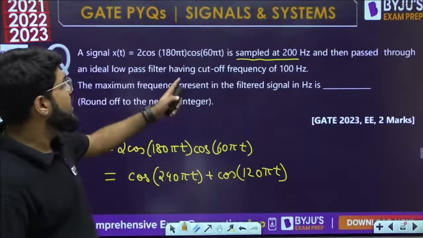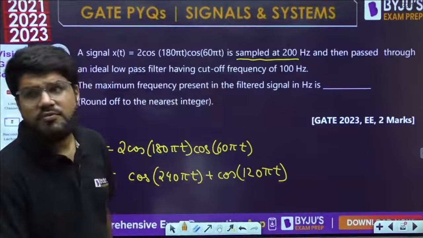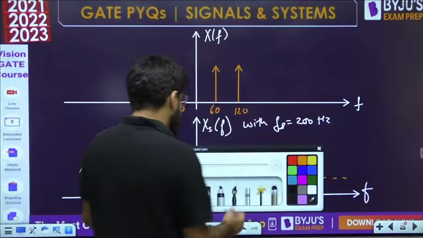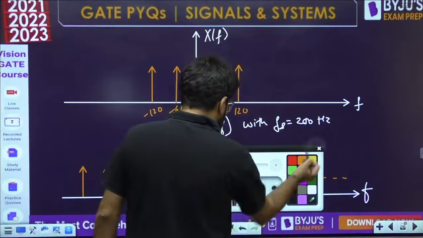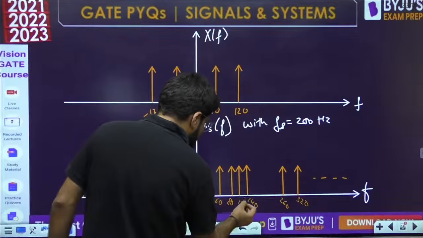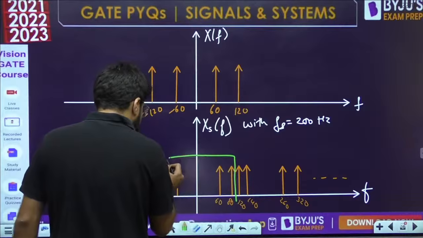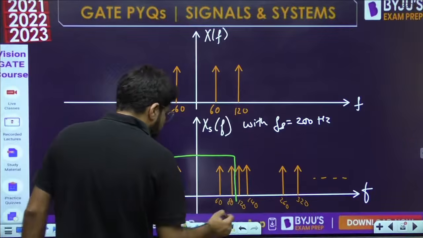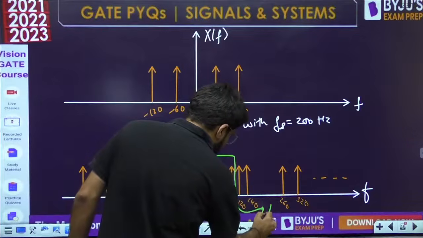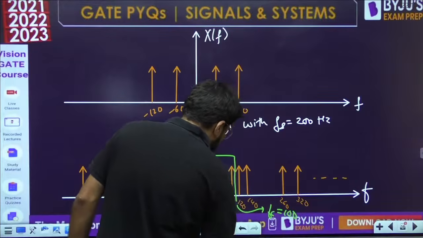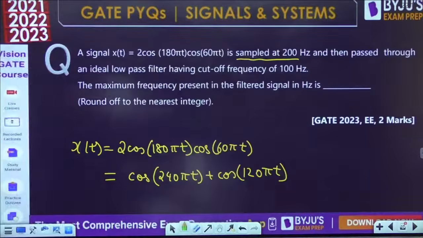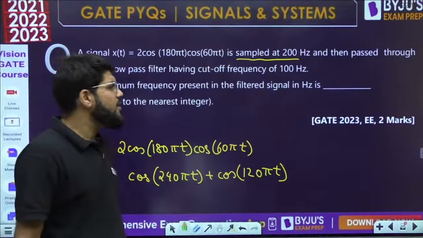Now this is passed through an ideal low pass filter having the cutoff frequency of 100. This is the 100. After doing this, what is the maximum frequency present in the filtered signal?